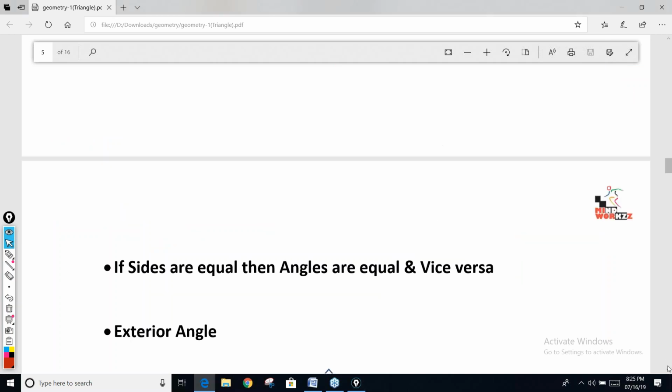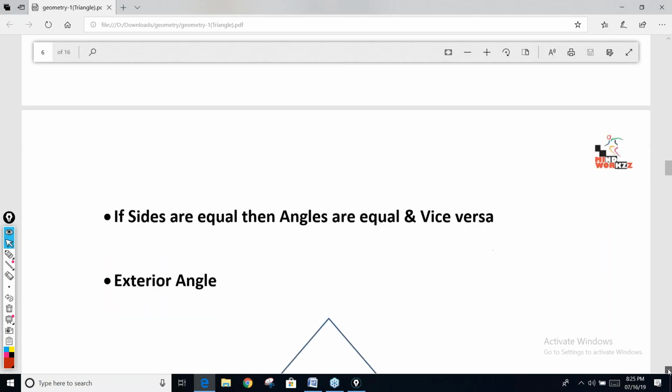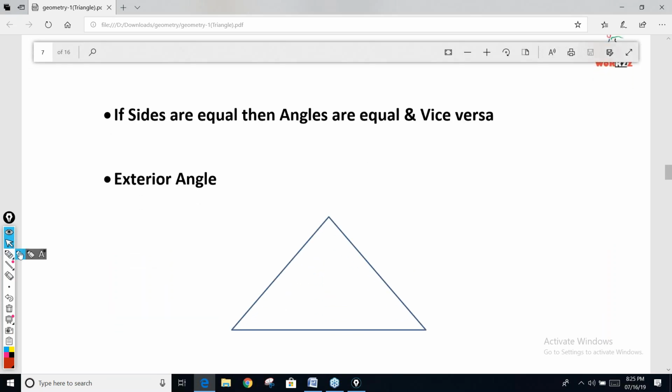Next property of triangle. The next property says if sides are equal, then angles are equal and vice versa. Let's say two sides are equal, AB and AC. If AB and AC are equal, the angles in front of these two sides will be equal. If this angle is theta, this angle will also be theta. But if AB and BC are equal, the angle in front of AB and the angle in front of BC will be equal. If this angle is theta dash, then this angle will be theta dash. So the sides which are equal, the angles in front of these two sides are equal. So if AB and BC are equal, this angle and this angle will be equal.